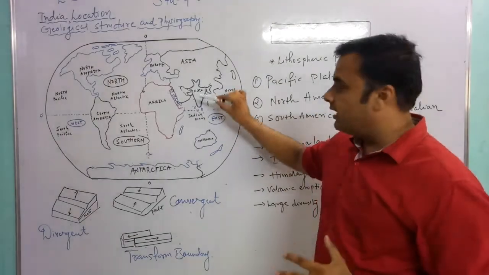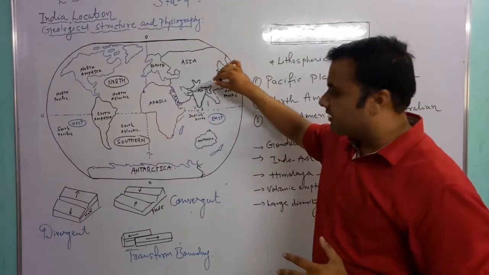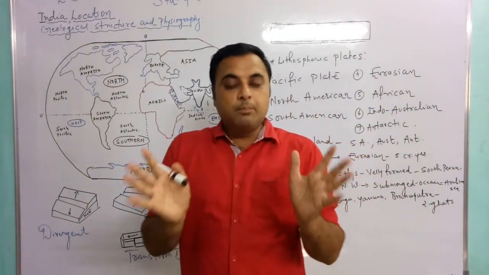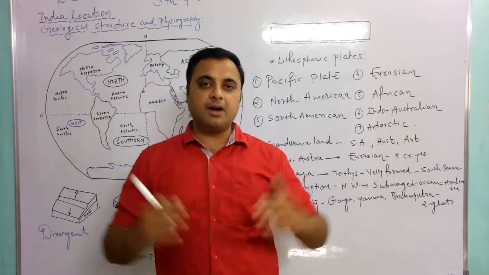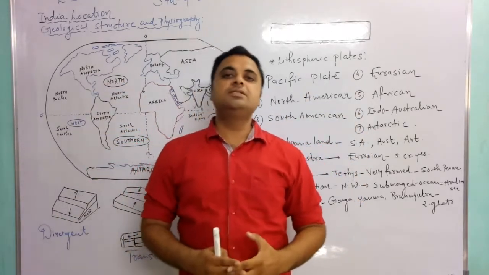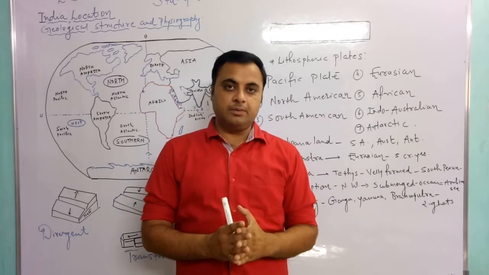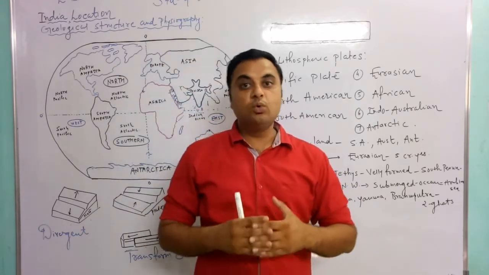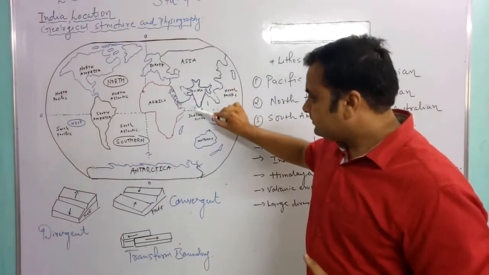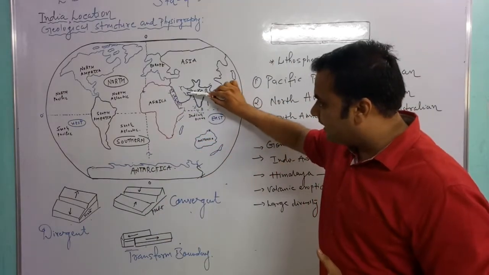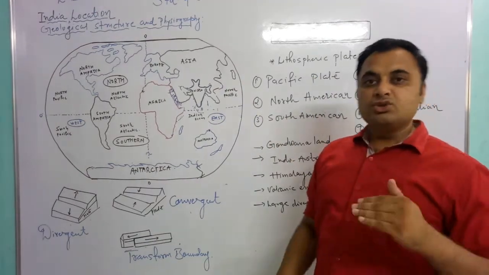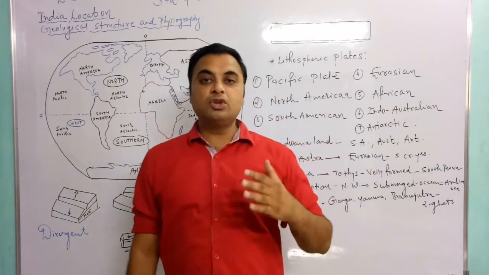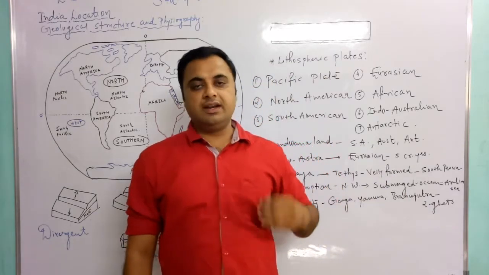This is the narrow part, and the northern part of our country is a little broad compared to the southern part. So the shape is just like a peninsula, a Dvipkalp. It is also called the inverted triangle shape. जैसे उल्टा त्रिकोण आकार, इस तरीके से जो हमारा जो southern part है वो created हुआ है. So these are the very interesting history, an interesting topic about the geological structure of our India.